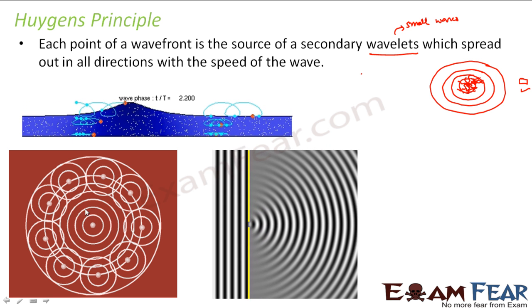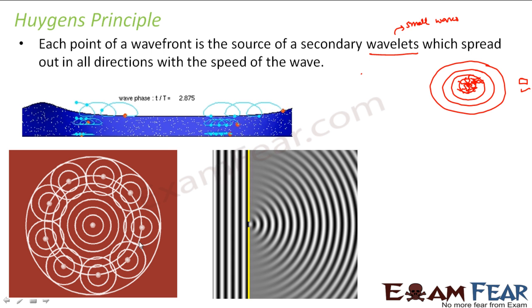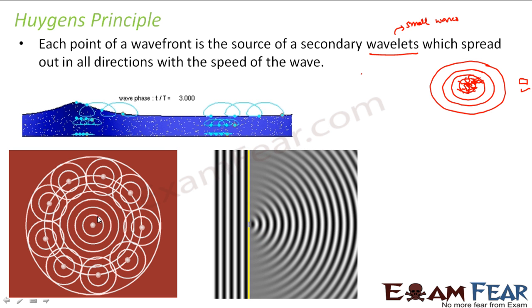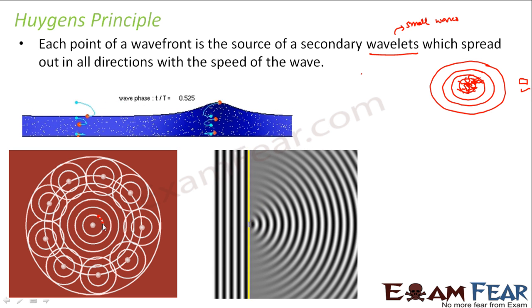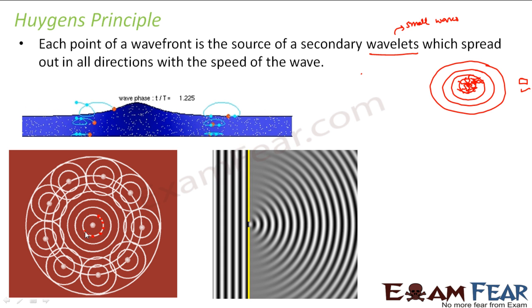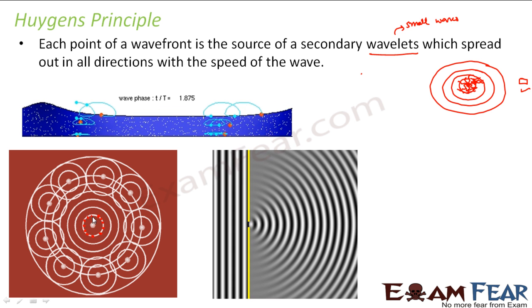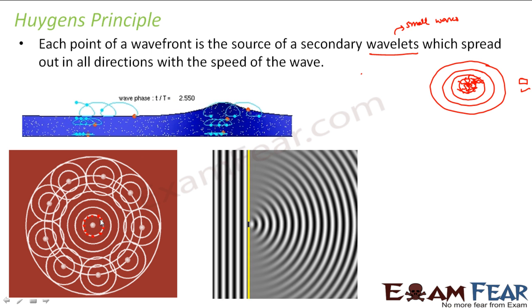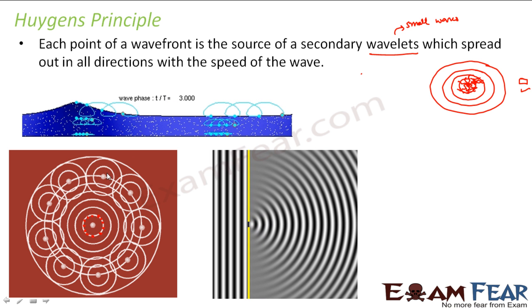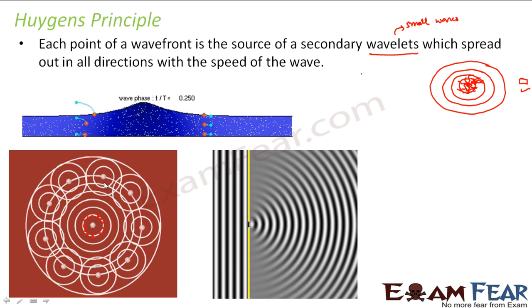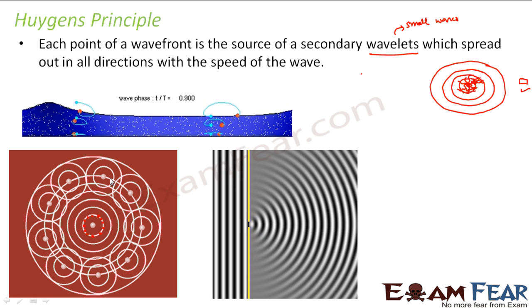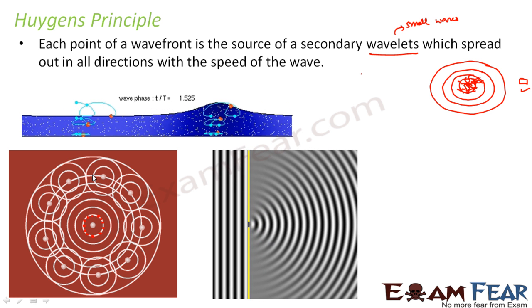If you look at this figure, you can see that this is one wavefront. We could have drawn it here also, because this is also a wavefront, and every point on this wavefront also gives rise to secondary waves. But since it is very small and we don't have space, we have drawn it here. So each of these points again gives rise to secondary waves. Secondary waves will originate like this.